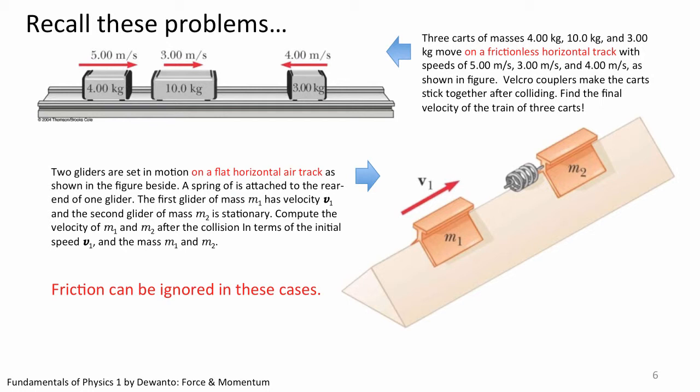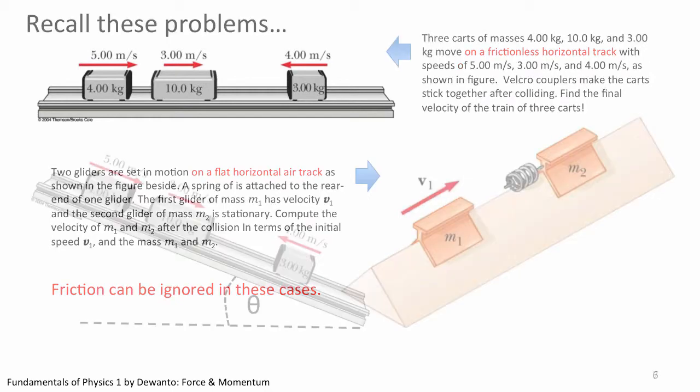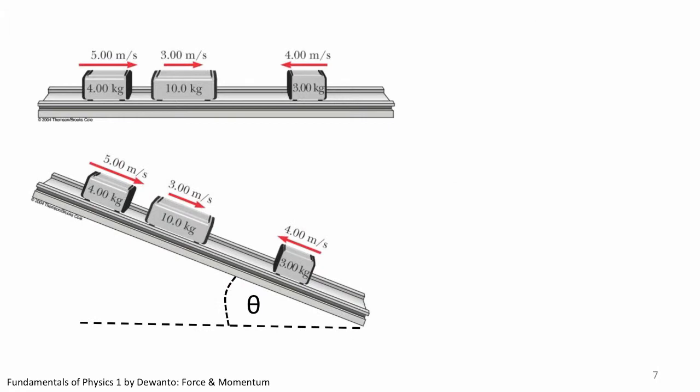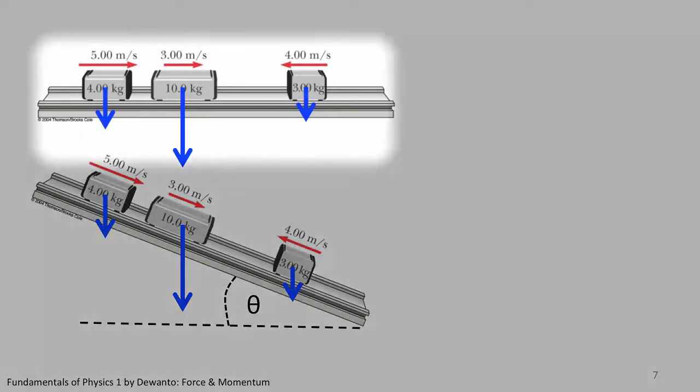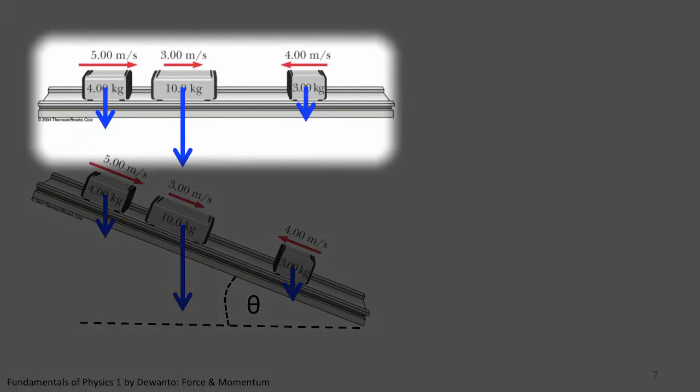Well, you're right about gravity being an external force, but whether it causes momentum to be conserved or not depends. I would like you to compare these two scenarios. The same car system, one is on a flat track, the other is on a slanted track. If you are to draw the weights on the free body diagram of the respective car, they should appear as such. In the flat track case, the weights are perpendicular to the velocities of the cars, which implies that the weights are perpendicular to the momentum of the cars.